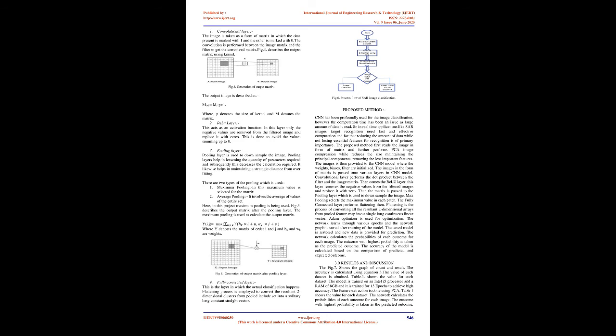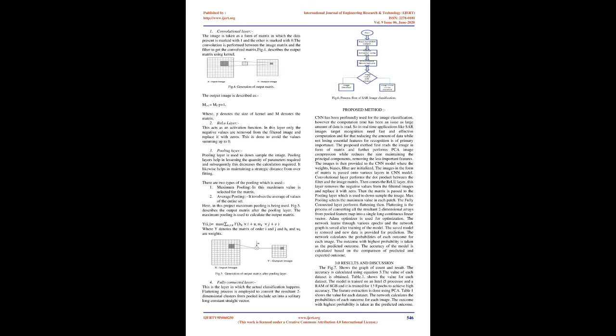For the fully connected layer, this is the layer in which the actual classification happens. The flattening process is employed to convert the resultant two-dimensional arrays from the pooled feature map into a single long continuous linear vector. Fig. 6: Process flow of SAR image classification.